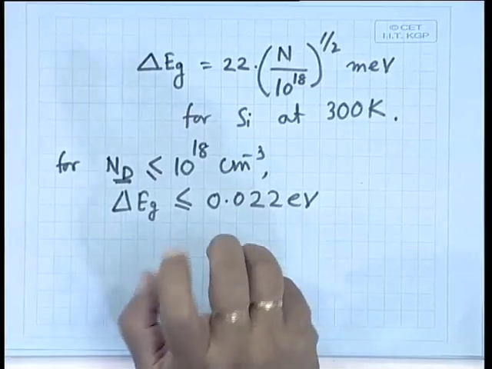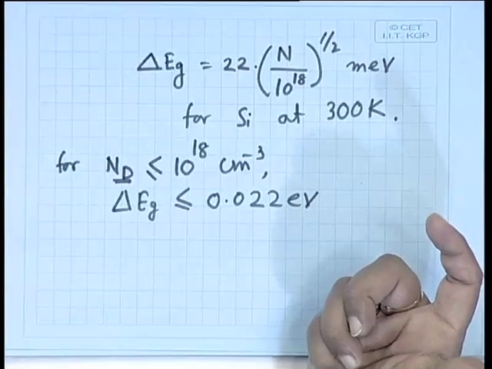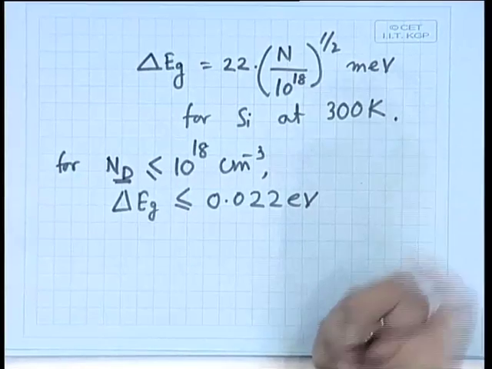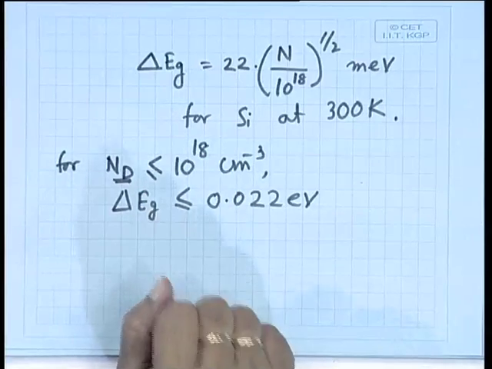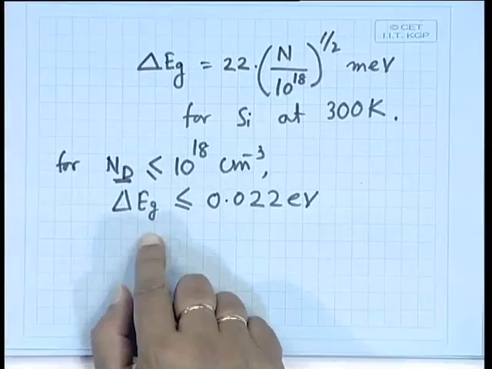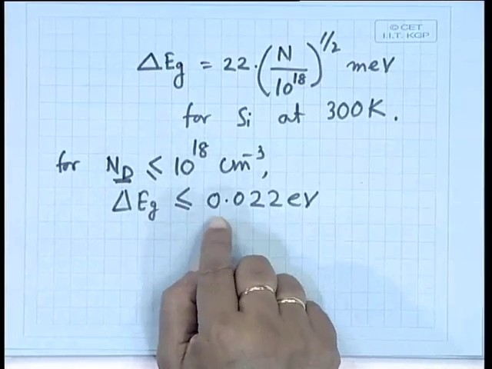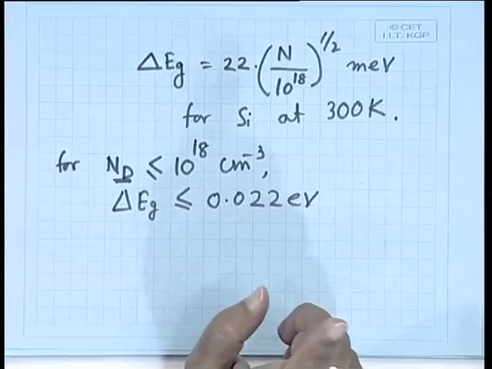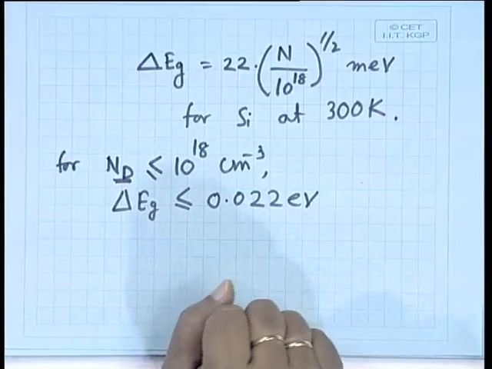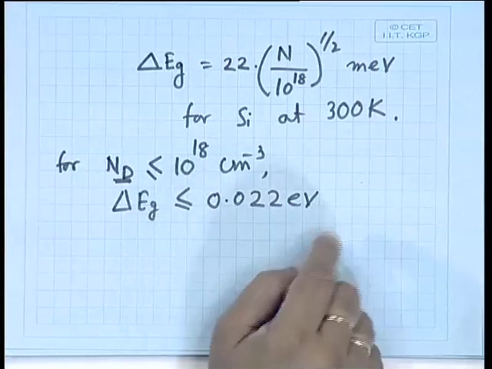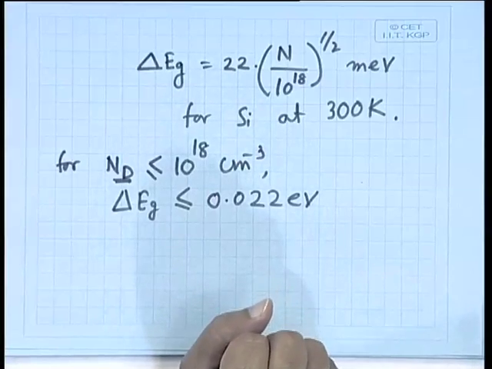So if it is less than or equal to 10 to the power 18, then the reduction in band gap will be less than or equal to 0.022 electron volt, and it is almost 2%. What is the band gap of silicon? 1.12 electron volt. So it is almost 2% of the original band gap of silicon at room temperature.